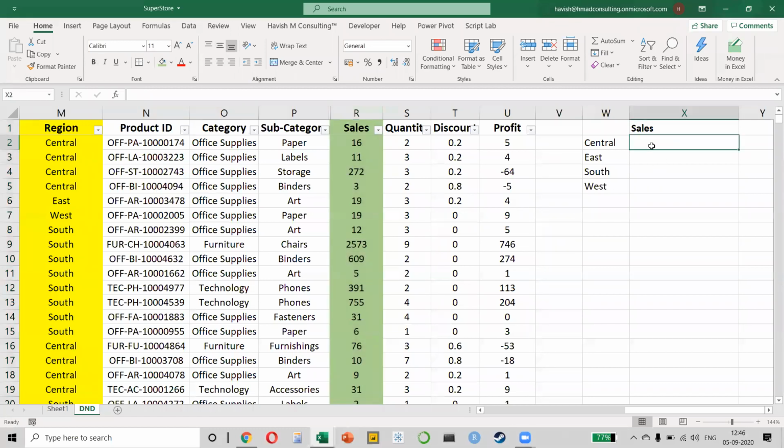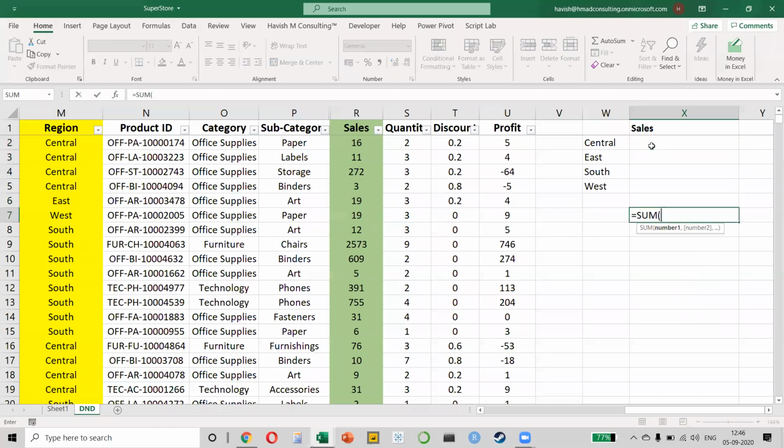Even though this is not the correct way of doing this, I mean, it is the correct way, but there are much better ways of doing it. How do I find the total sales? See, my total sales is very simple. It is equal to the sum of the entire column R, which is 22,91,304. This is nothing special. This is just the sum of every single row in the entire column.